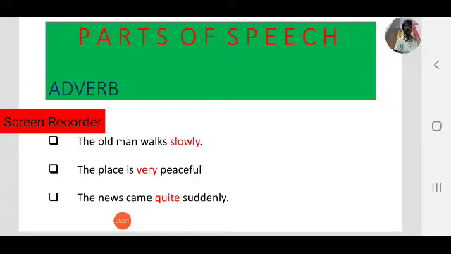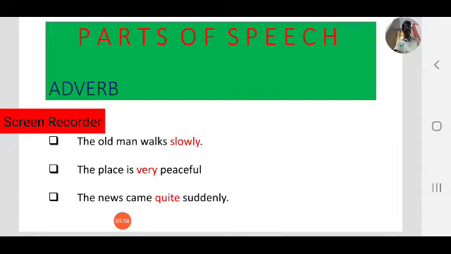Peaceful means what is that? What is the part of speech? Peaceful. Yes, peaceful comes under adjective. It gives more information about the place. The place is peaceful. Place is a noun. Peaceful is an adjective. So peaceful gives more information about the noun. The place is peaceful. That is a full sentence.